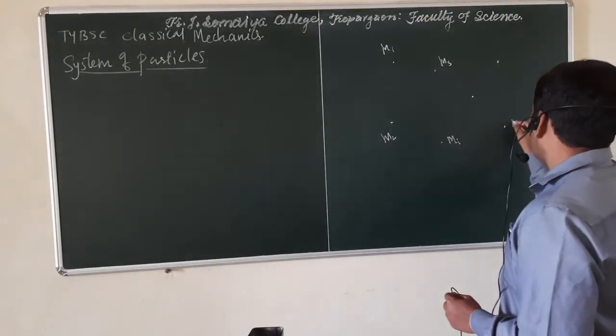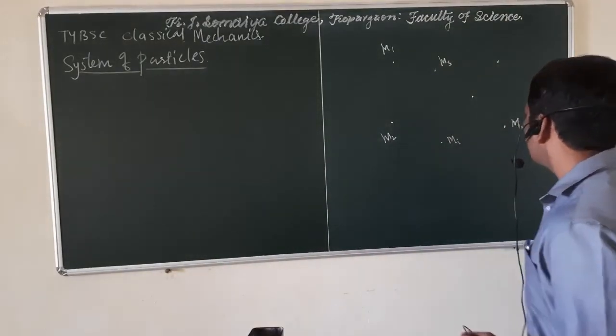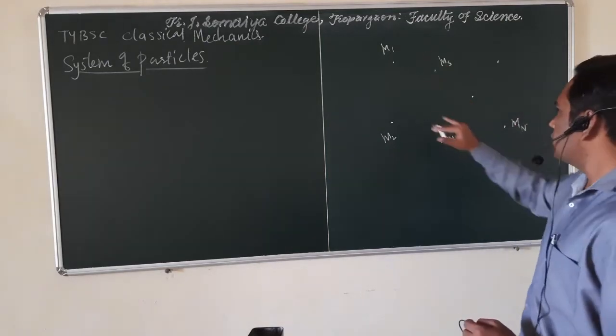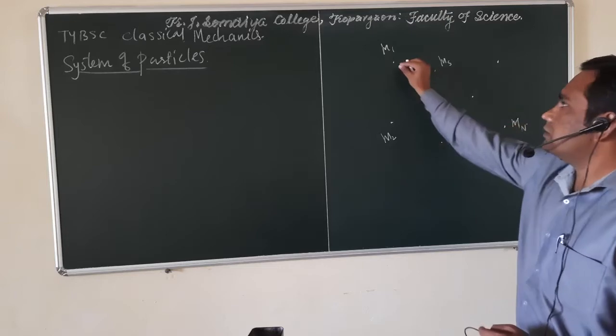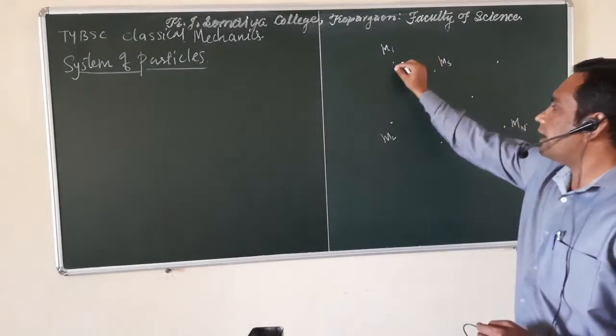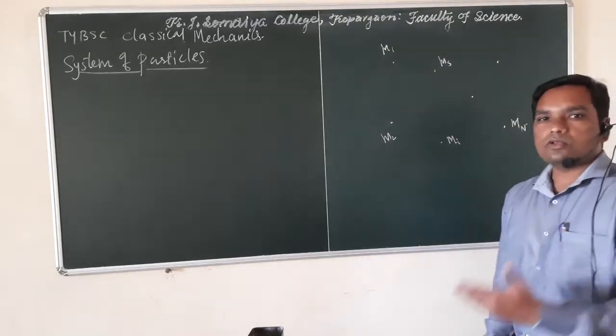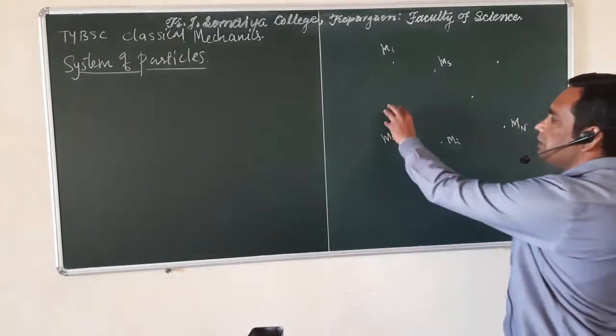In this way we have the last particle whose mass is mn, and remember these particles that I have shown over here are the centers of mass. Now, what are those particles? Those particles may be planets.